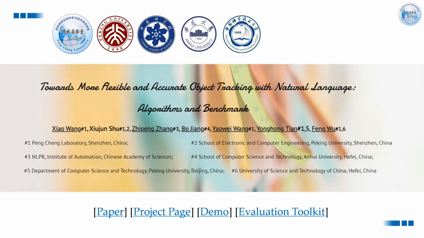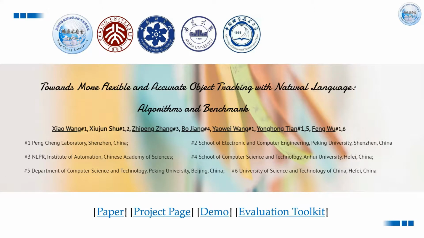Today, I will give an introduction to our work towards more flexible and accurate object tracking with natural language, algorithms and benchmark, which has been accepted by CVPR 2021 as a poster presentation. This paper is a collaboration with Xiujun Xu, Zhipeng Zhang, Jiang, Yaowei Wang, Yonghong and Feng Wu. The paper, demo video, dataset, and evaluation toolkit can be found on our project page.